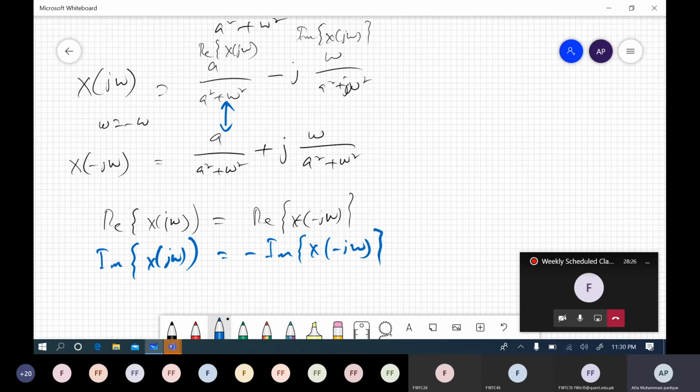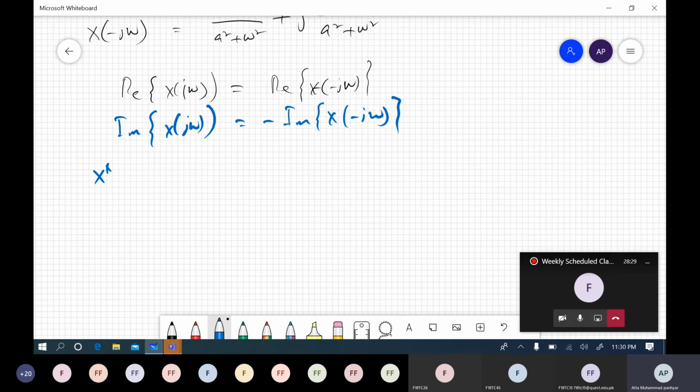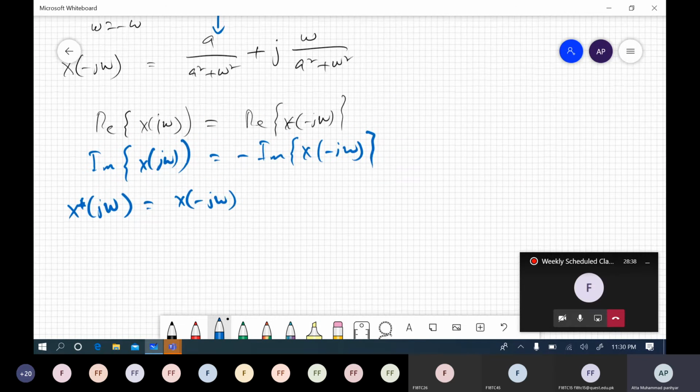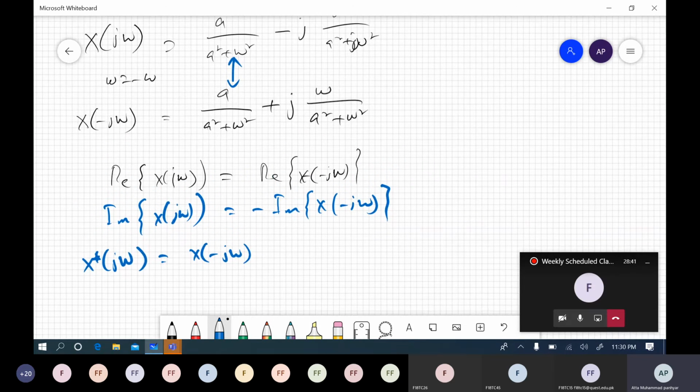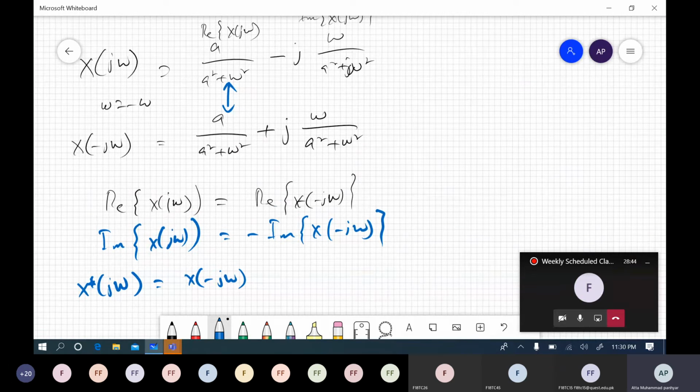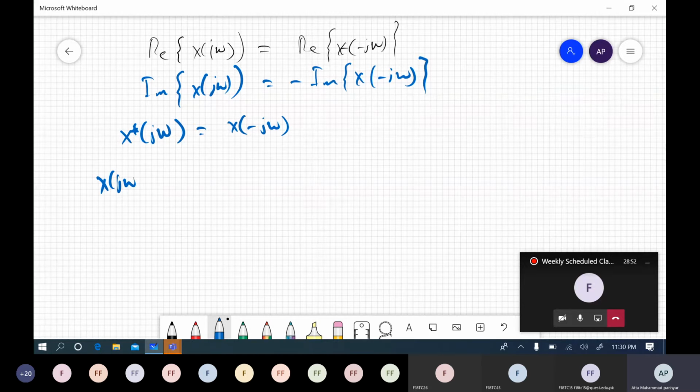So another property that we said, that x conjugate of j omega is equal to x of minus j omega. So what should be x of minus j omega? Again, rewriting, x of j omega was equal to 1 upon a plus j omega, and x of minus j omega is equal to 1 over a minus j omega. What about the conjugate?